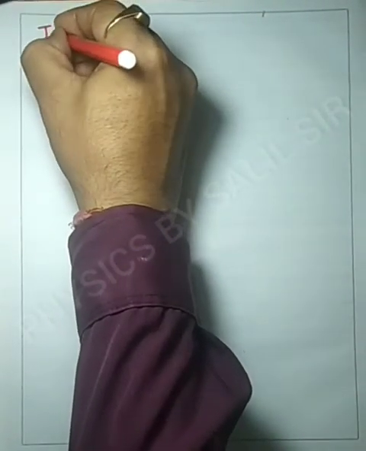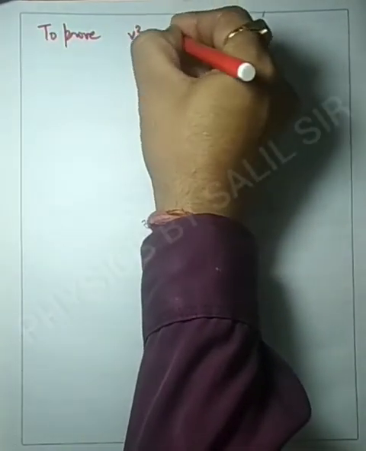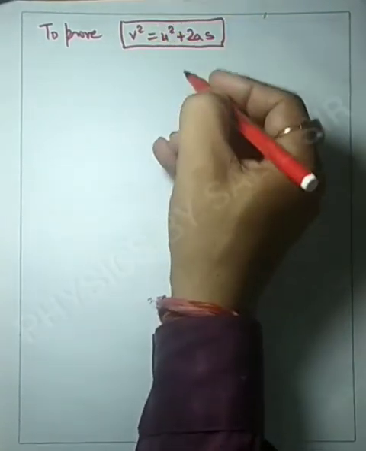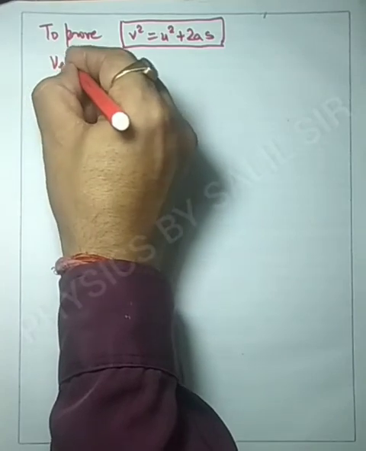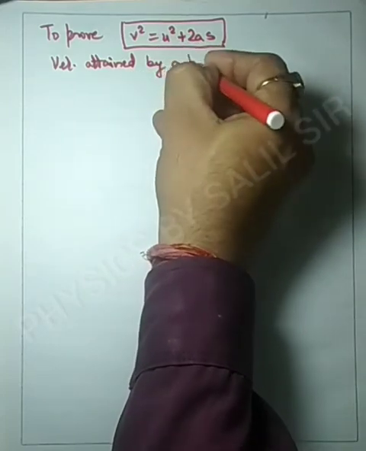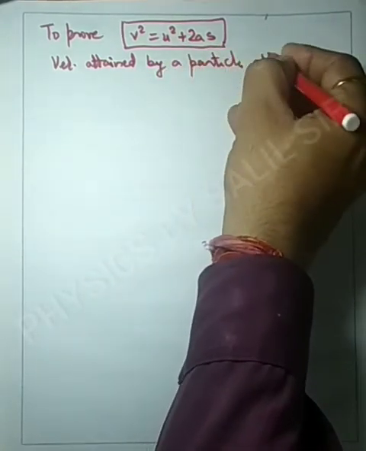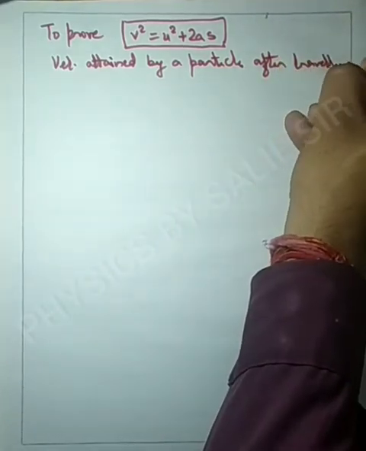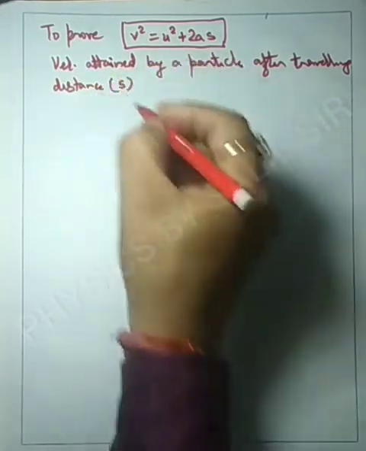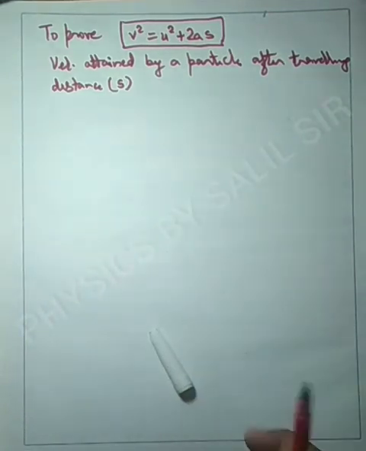Hello students, in this video we will discuss the proof of the third equation of motion, that is, we have to prove v square is equal to u square plus 2as, or you can say that it is the proof of velocity attained by a particle after traveling distance s. So let's start the proof.